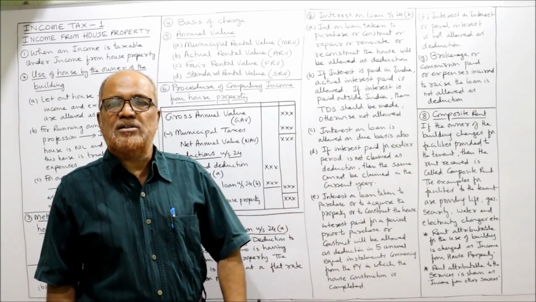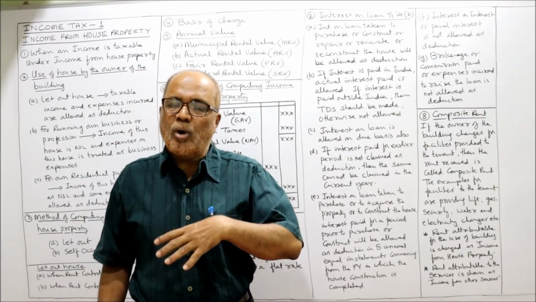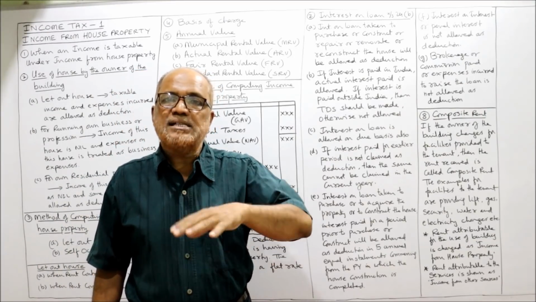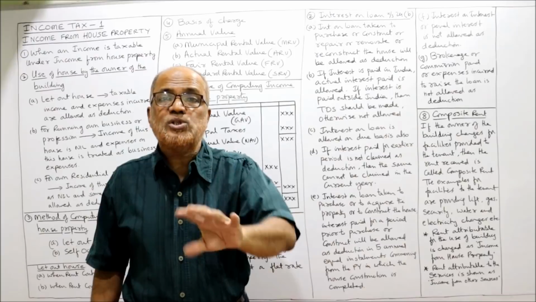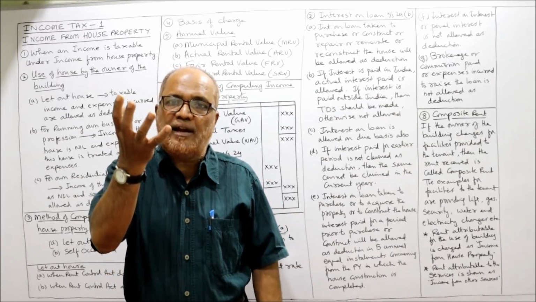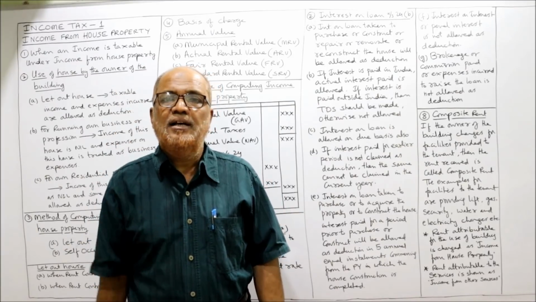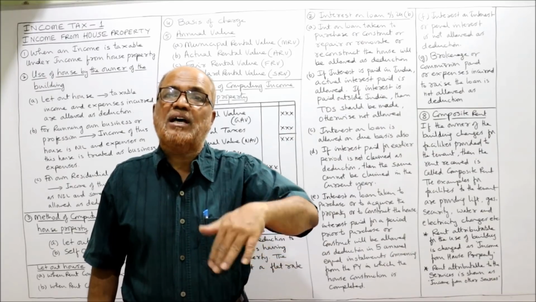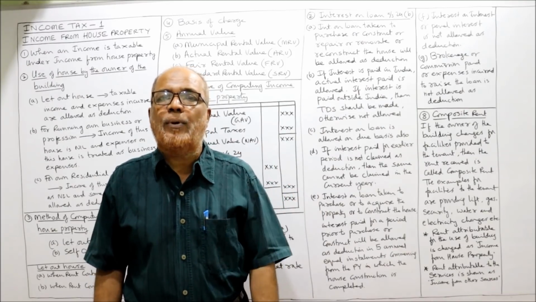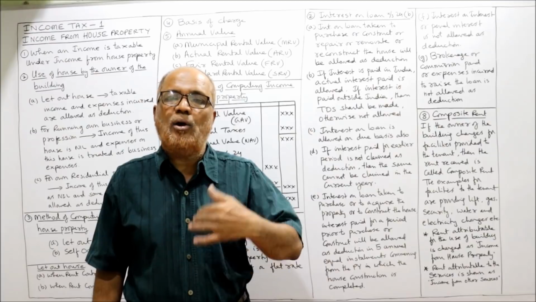Now, composite rent. Sometimes in the problem, the owner of the property has let out the building for a composite rent. Composite rent means rent of the building plus the rental value of other facilities provided by the landlord to the tenant.